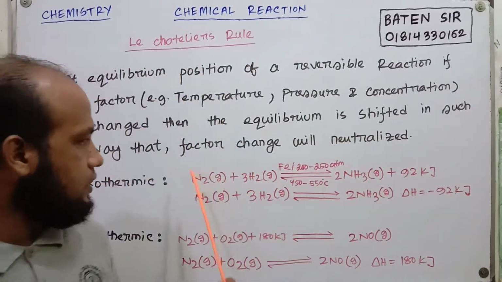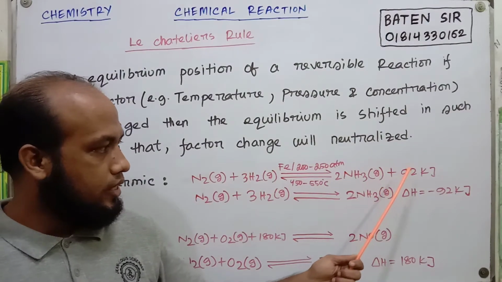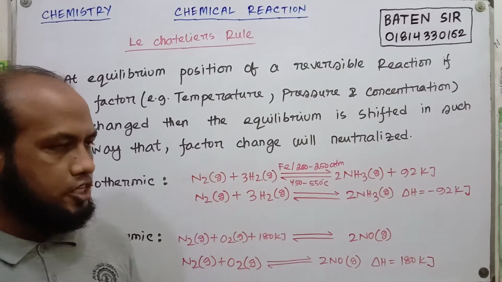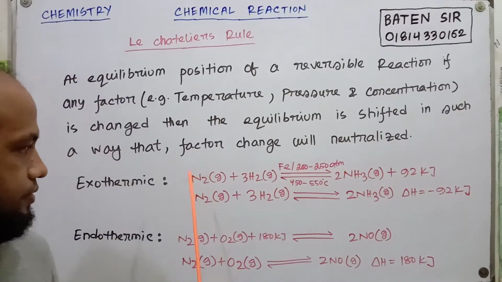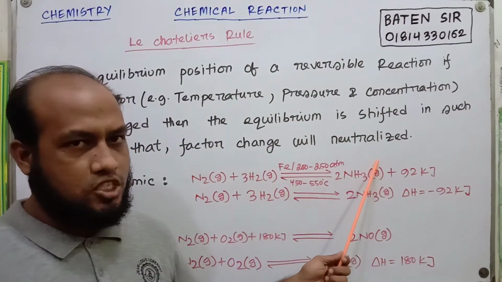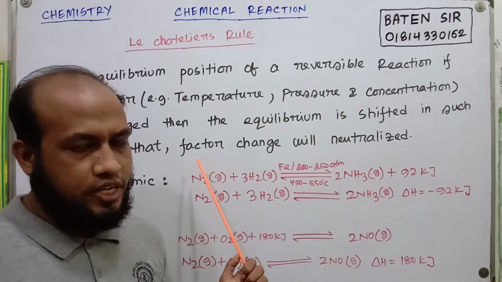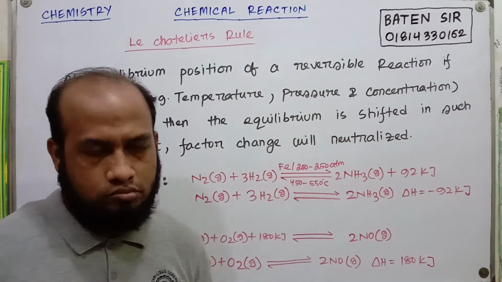If reactant is converted to product and product again decomposes to reactant, then it is a reversible reaction. But if only reactant is converted to product but product never decomposes to reactant, then it is known as an irreversible reaction.